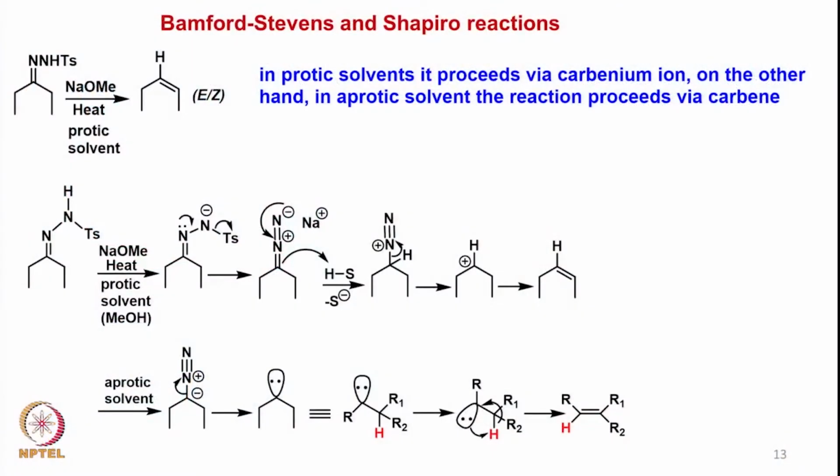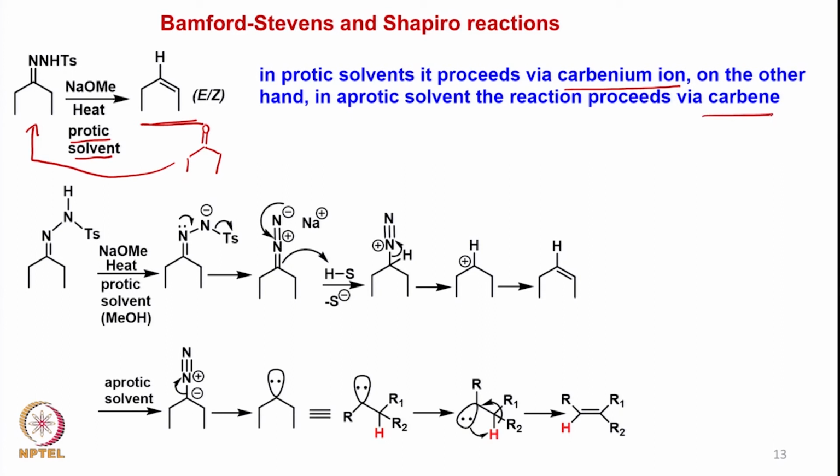So for example, if you start with a ketone and convert that into a tosyl hydrazone, so if we have a ketone of this kind and convert this into a tosyl hydrazone and then treat with sodium methoxide and heat it in a protic solvent, then we get an olefin. Now in protic solvent it proceeds via a carbonium ion, but on the other hand, in an aprotic solvent, it proceeds via a carbene reaction.